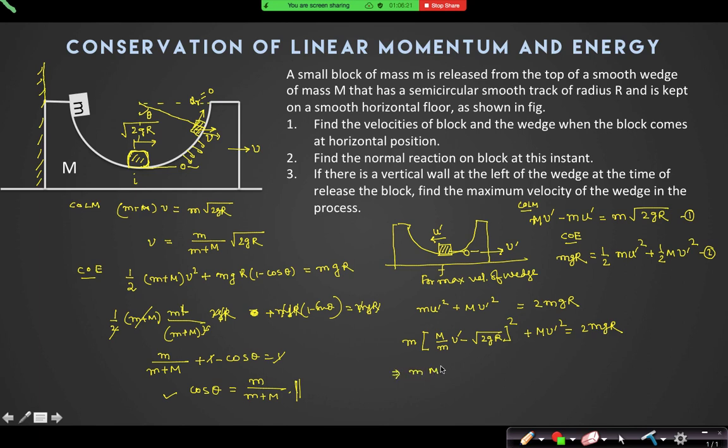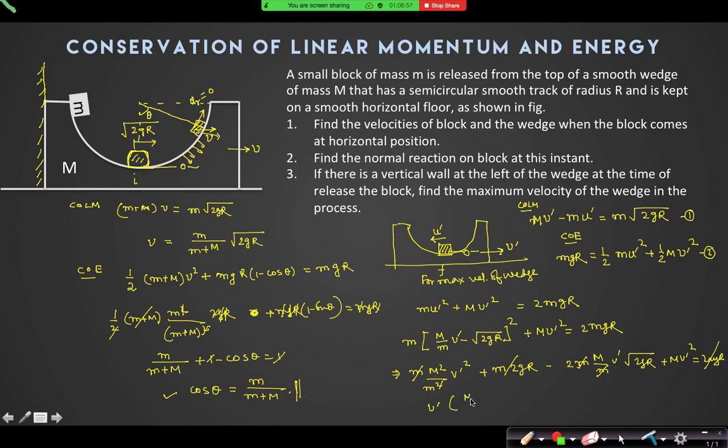So it is m into M square by m square into v prime square, plus m into 2gr, minus 2m into M by m v prime into root 2gr, plus M v prime square is equal to 2mgr. Look, 2mgr will get cancelled out from both the sides. One v prime you can cancel, right? One capital M also you can cancel.